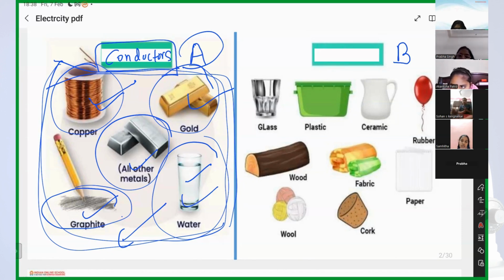On B side, what have we seen? B side are insulators. Yes, they are bad conductors of electricity. They don't allow electricity to pass through them. You got it, guys? Yes, Akansha? Yes, very good.